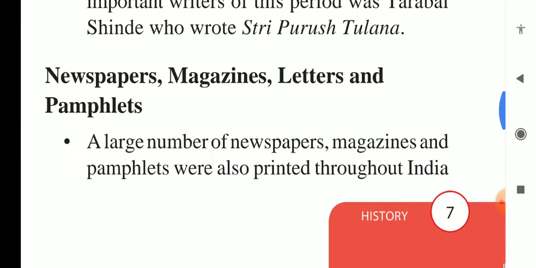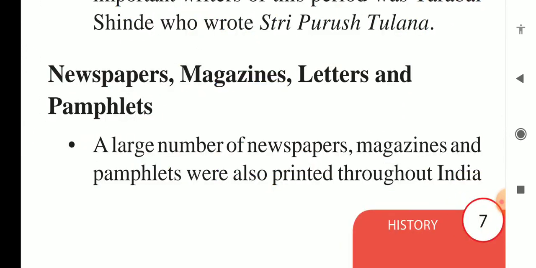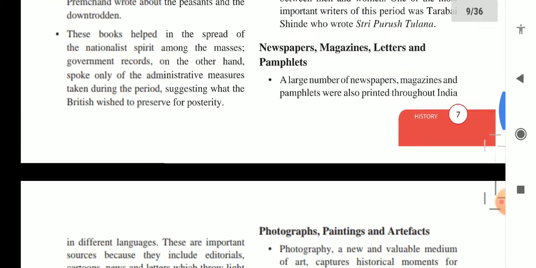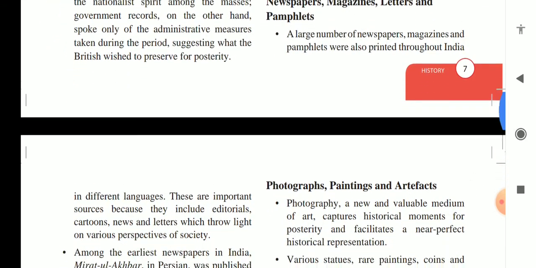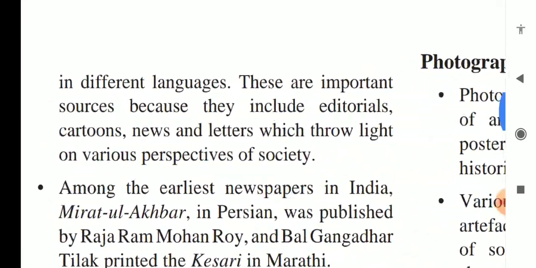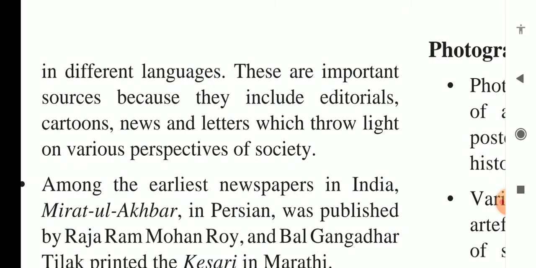Next are newspapers, magazines, letters and pamphlets. A large number of newspapers, magazines and pamphlets were also printed throughout India. Nowadays, an ample amount of newspapers, magazines and pamphlets are there. But at that time also, a number of magazines and pamphlets were printed in different languages. These are important sources because they include editorials, cartoons, news, and letters which throw light on various perspectives of society. Nowadays also, these are very important sources of information.